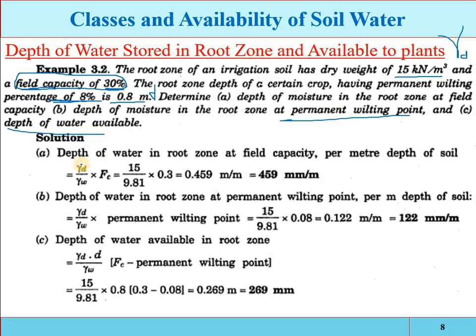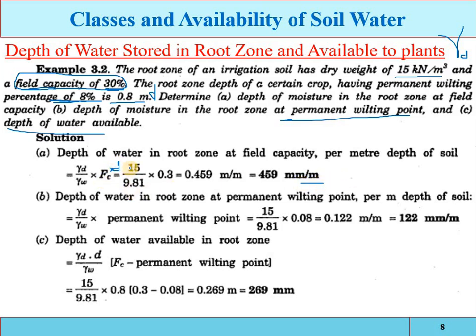So see, at field capacity, gamma d multiplied by field capacity multiplied by gamma w. Okay, and also there is another parameter which is d. If you are not multiplying d here, it will be per meter.